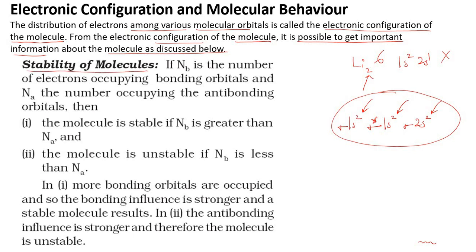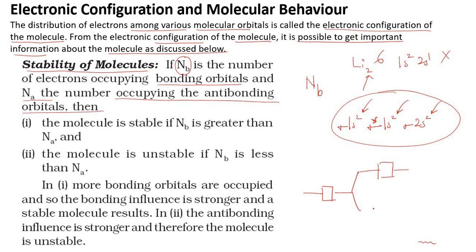First point you can see over there, Nb. What is the meaning of Nb? N is nothing but number, and b is nothing but bonding molecular orbital. Nb is the number of electrons occupying bonding molecular orbitals, and Na is the number occupying the anti-bonding orbitals. I have told you in the previous diagram, the energy level diagram.